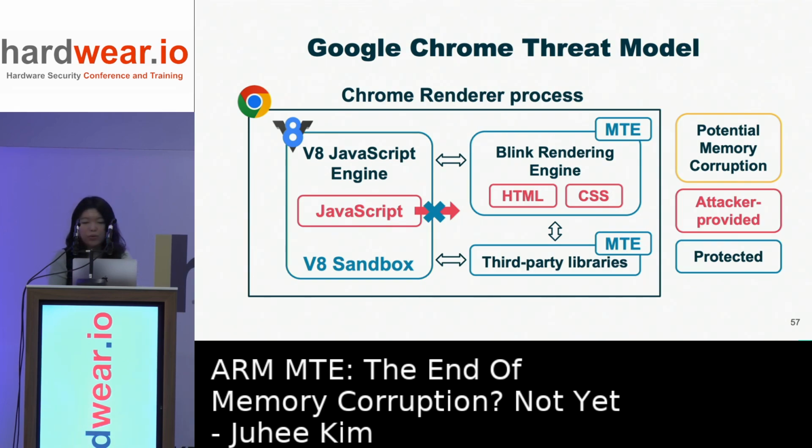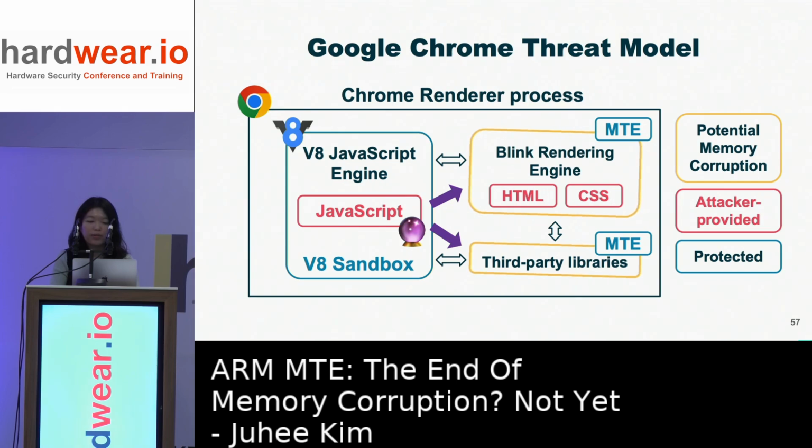Currently, Chrome optionally supports MTE random tagging in the renderer memory. Enabling this feature will tag the objects in Blink and third-party libraries. Here, our idea is that although the V8 Sandbox prohibits JavaScript from directly corrupting these objects, if the JavaScript can speculatively access outside the V8 Sandbox, we can construct a Tic Tac gadget to leak the MTE tags and exploit memory corruption vulnerabilities.